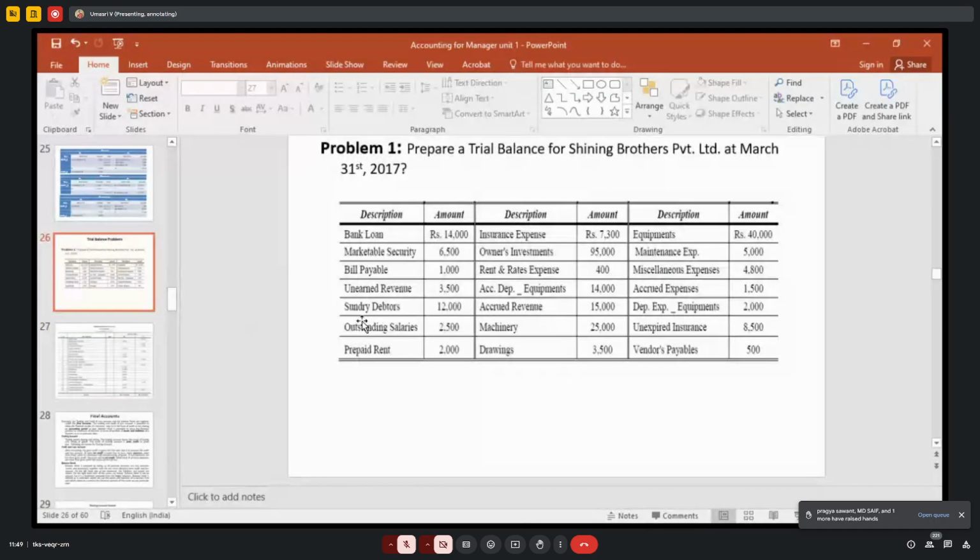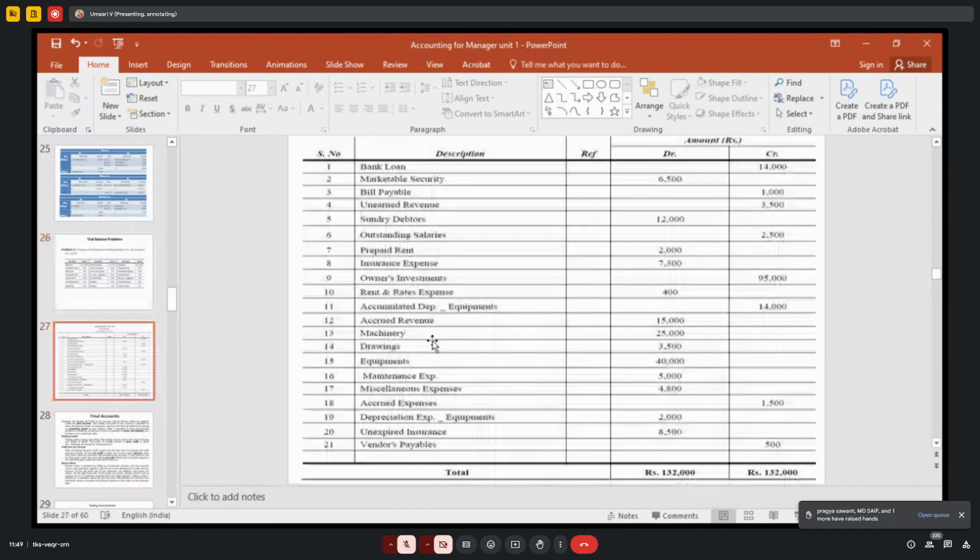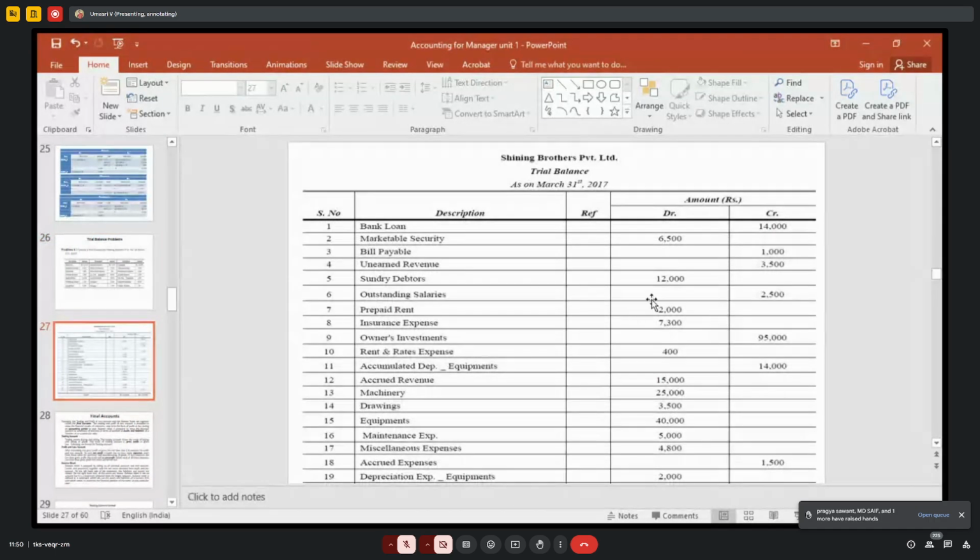Then sundry debtor means credit sales, what you have made, that is called asset or liability? Asset. Sundry debtor is an asset, sundry creditor is a liability. Outstanding salary, asset or liability? Liability, that is salary you have to pay as expenses but not yet paid, liable to pay. Outstanding salary is treated as liability, so that is credit side, right?